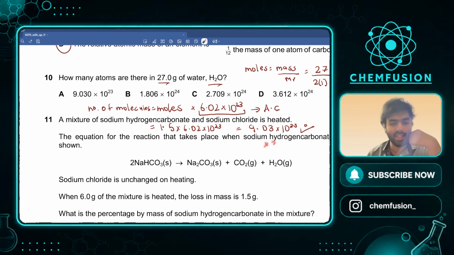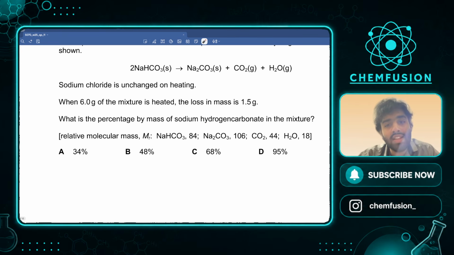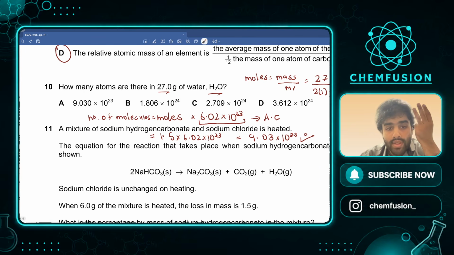We multiply this by 3, and let me just calculate it for a moment, and you shall get the number of atoms. Give me a moment. No, not always multiply by 3. इसके अंदर H2O में थे ही 3 atoms ना, that is why. Yeah. So if you multiply it, I think the answer comes out to be. रुक जाओ. Let me multiply it myself. If I multiply it by 3, yeah, it comes out to be 2.7 into 10 to the power 24, which comes out to be C.